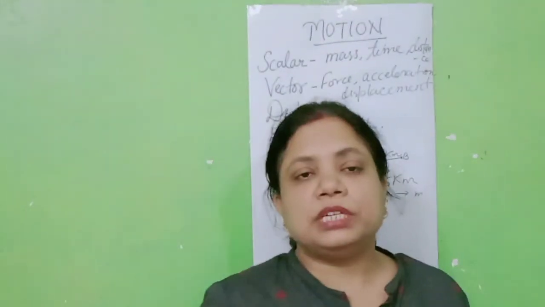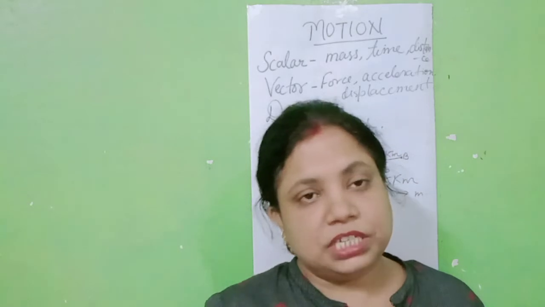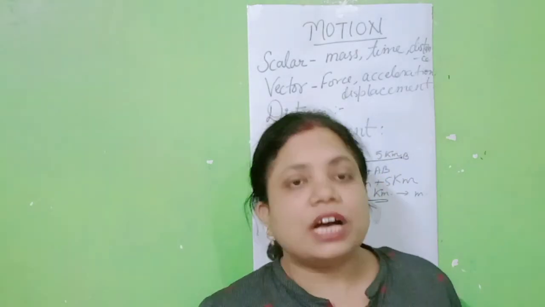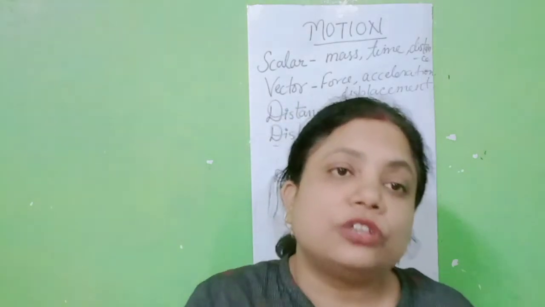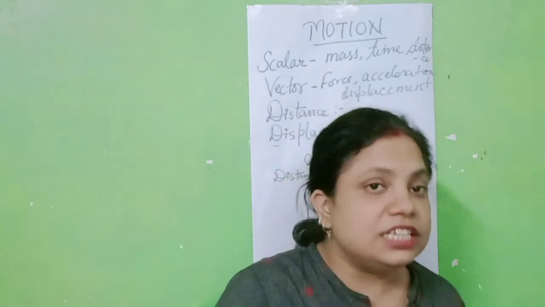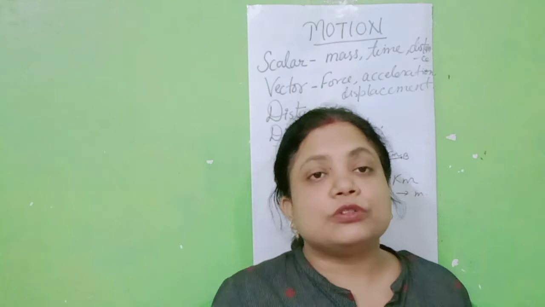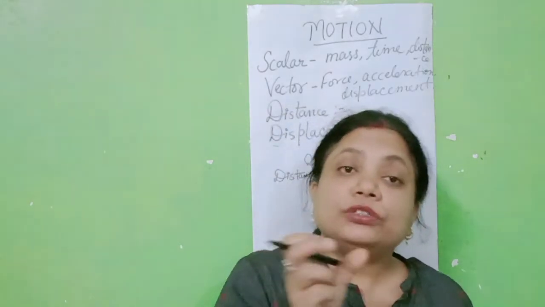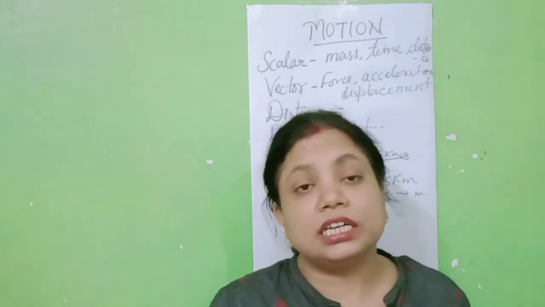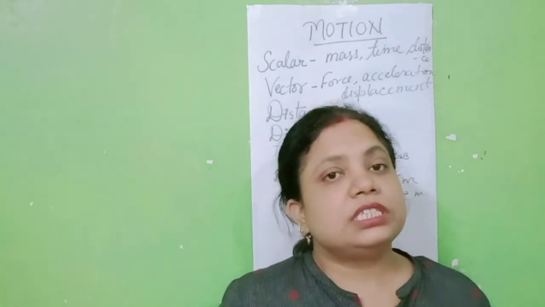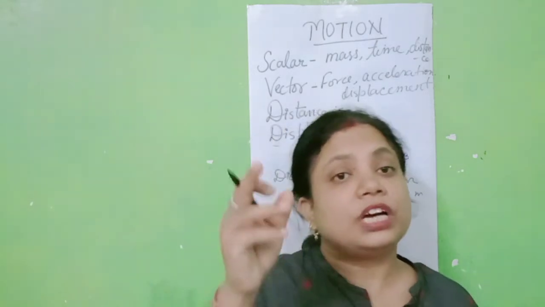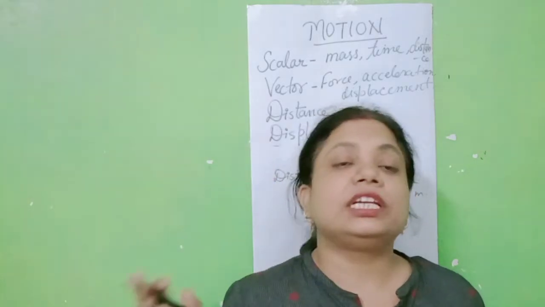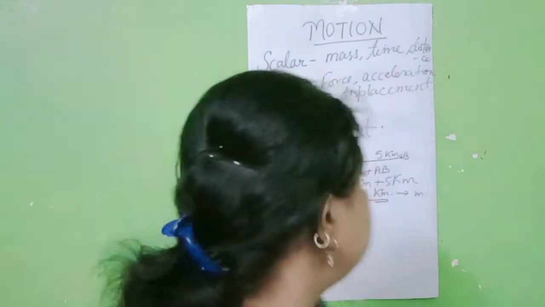Now let's see the displacement. Students, displacement means the shortest path covered by the object, from initial position to final position. That means the shortest distance between the initial and final position in a given time interval is known as displacement. So displacement is the shortest distance from initial to final in a given time interval. Let's see one example, students.